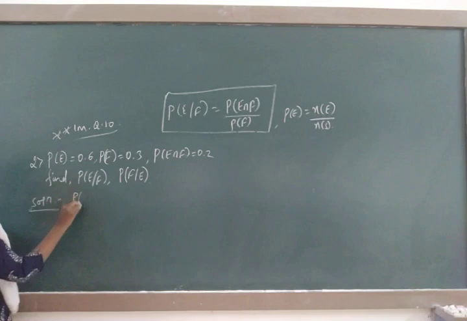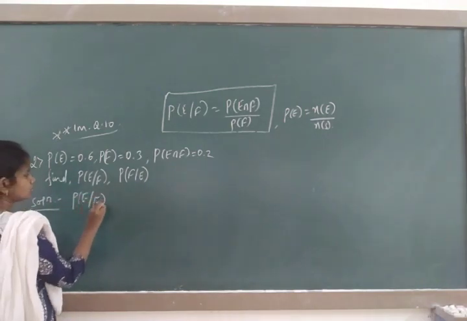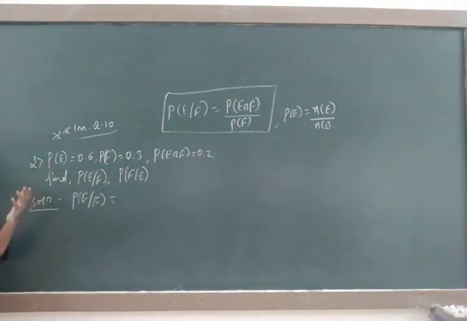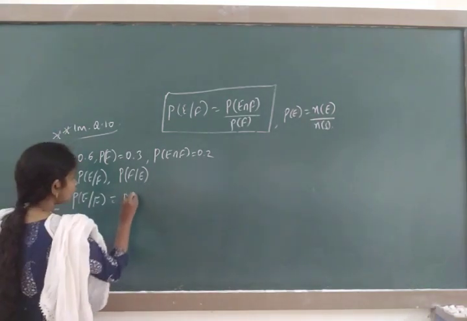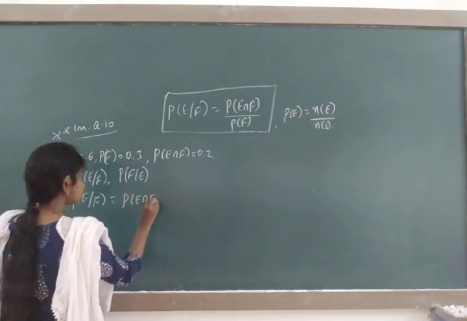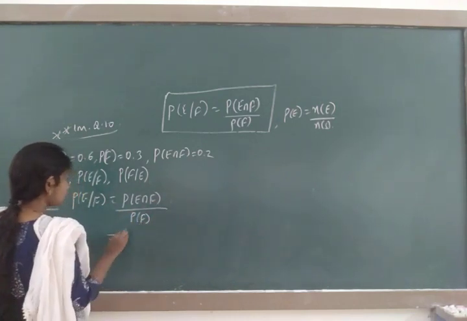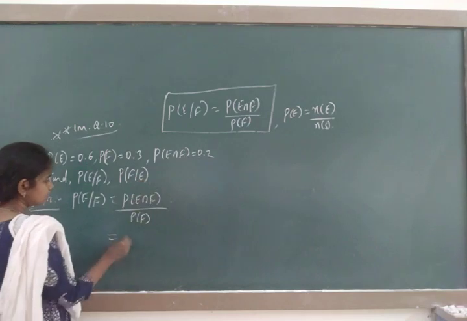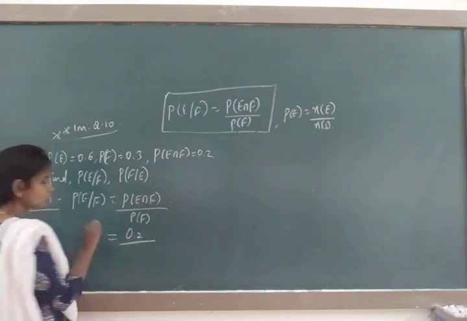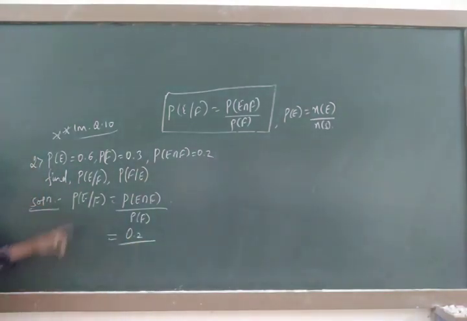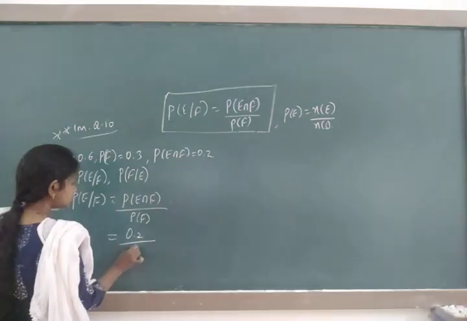So P of E by F. What is the P of E by F formula? The numerator will always be E intersection F. P of E intersection F divided by P of E. What is P of E intersection F? It is 0.2 divided by 0.6.